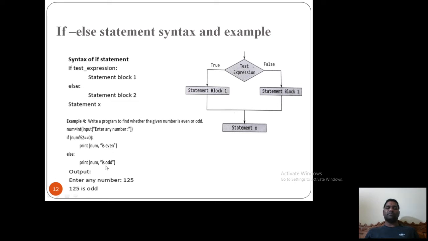Enter any number, say I got 125 as an input, and 125 is not divisible by 2. So the remainder will not be 0, the remainder is 1. Then I will go to the else block, statement block number 2. I will get 125 is odd. So this is what happens with this particular example. We will see all the examples in the practical session with the execution part also. Now we will go to the next slide.